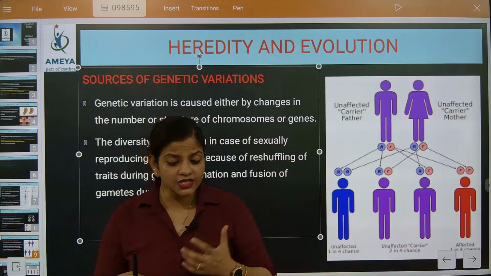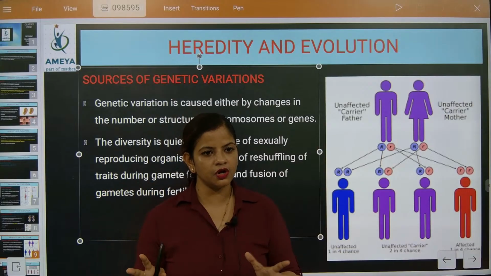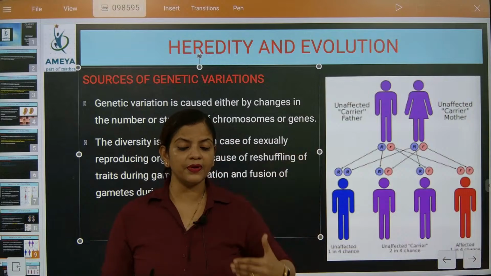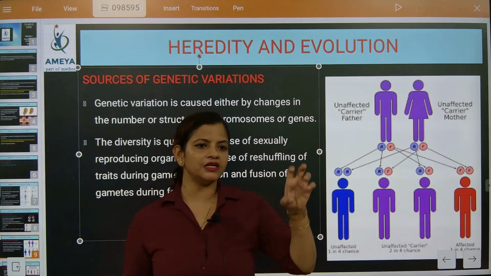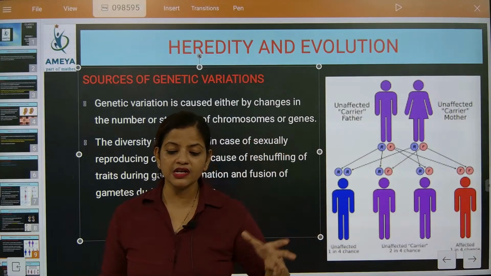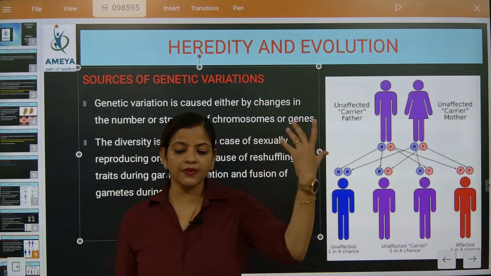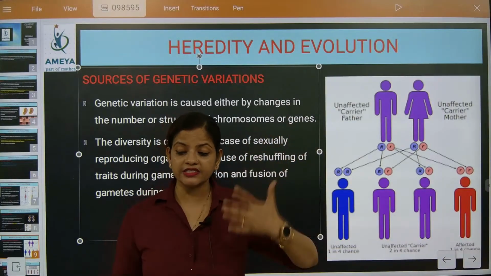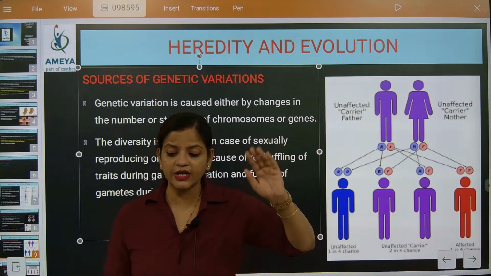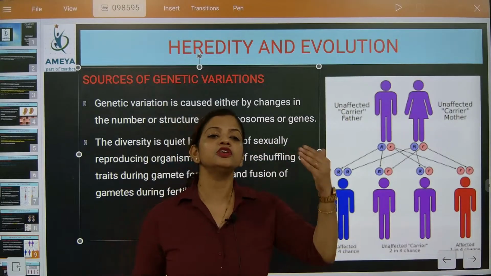Whatever selections there will be, genetically this selection is supposed to be the first-part selection. Understood or not? So it is always unique. The second section is that the womb is preparing itself for the baby for the first time, with the placenta connection to that. With the first child, the mother is also mentally preparing. There is a definitely high level of change in estrogen and progesterone levels in the body. This high level of hormonal change is happening for the first time in the mother's body. And the nutritious diet she is taking is also better for the first time. So everything is unique for the first child.